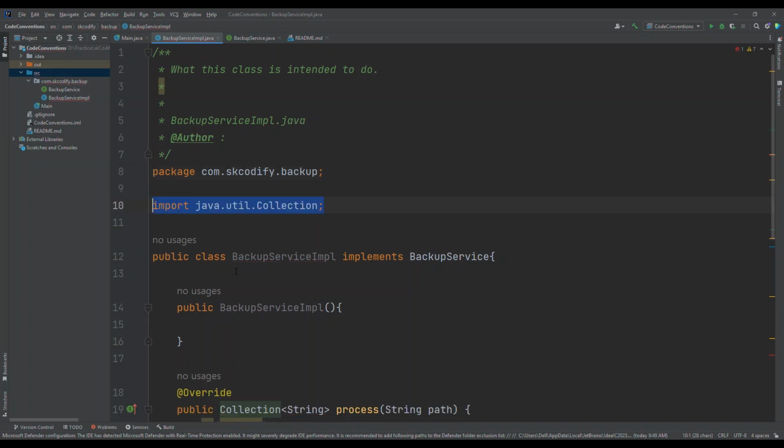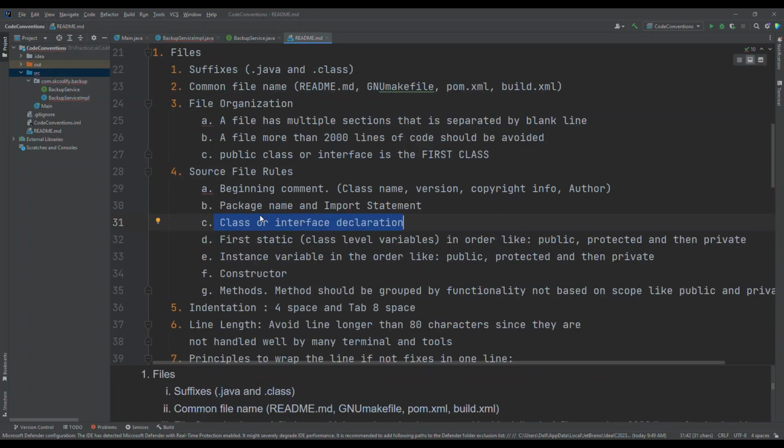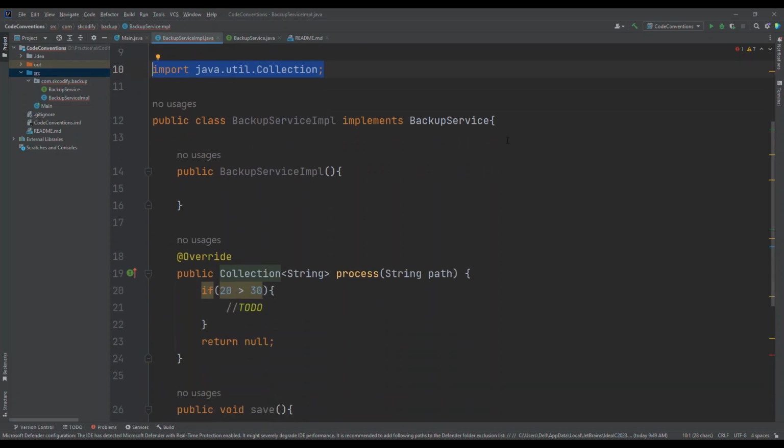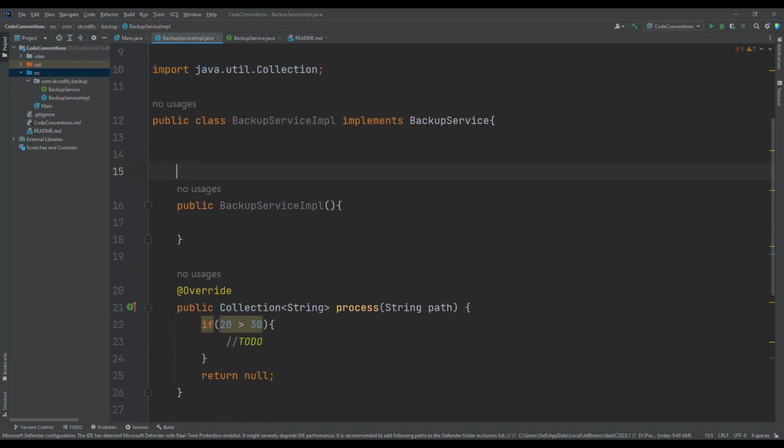Now here we have some idea about defining the variables. First we define a static variable, a class level variable, in order like public, protected, and then private. So if we have multiple static variables, they will go in the same order.